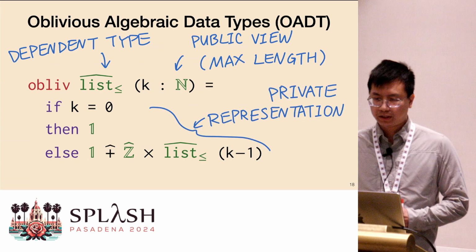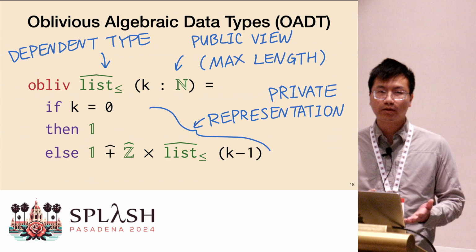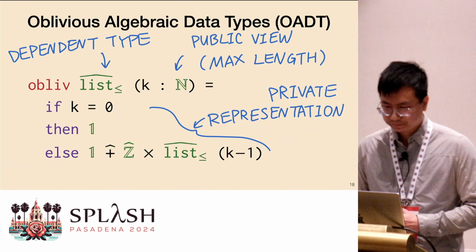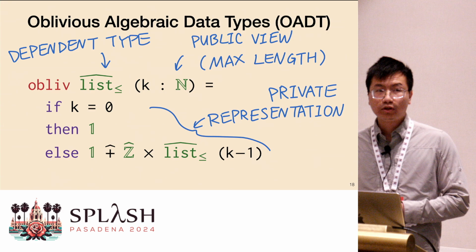And the type body here describes the representation, or you can say the shape, of the private component of the private list. And importantly, this shape is completely determined by the public information, which is the type index. So that the attackers cannot infer any private information by looking at how the data is represented. And we also have some oblivious operations to build and manipulate OADTs, but I'm not going to cover those.